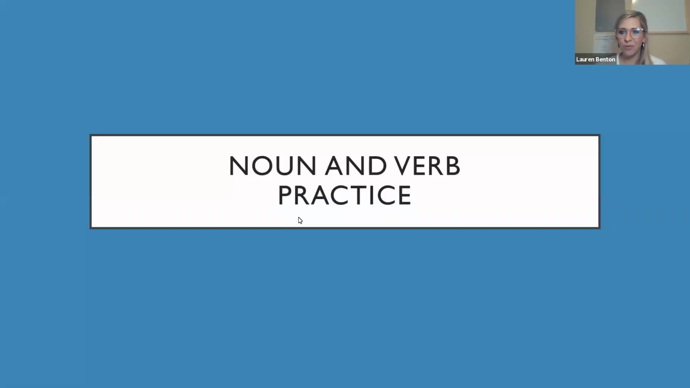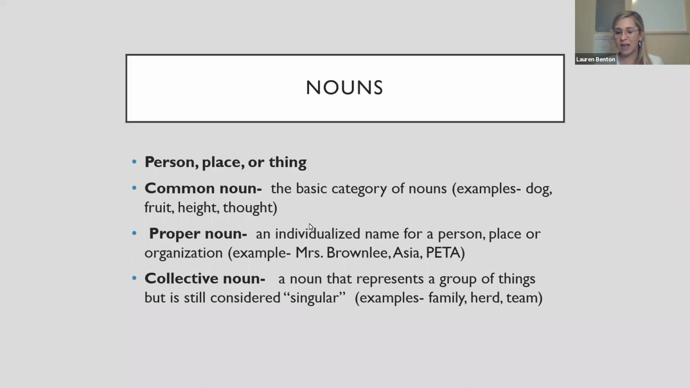Hello, everyone. We are on part 2 of our noun and verb reteach. We went over this beforehand, but I'll briefly go over it. So nouns, they are person, place, or thing. We have common nouns and proper nouns. So proper nouns need to be capitalized because they are very specific. Mrs. Brownlee, the continent of Asia, your name is capitalized because you are a very specific and unique person.